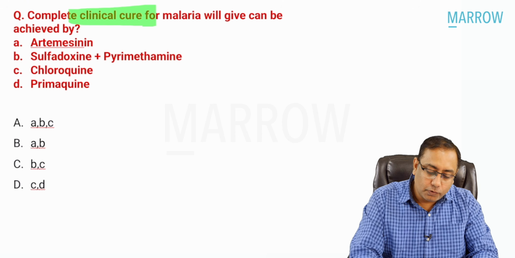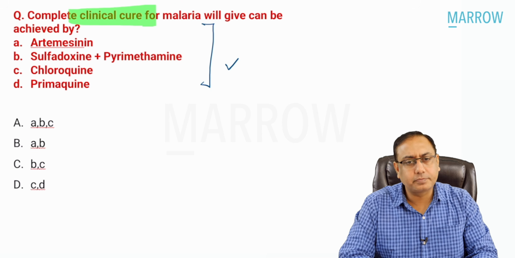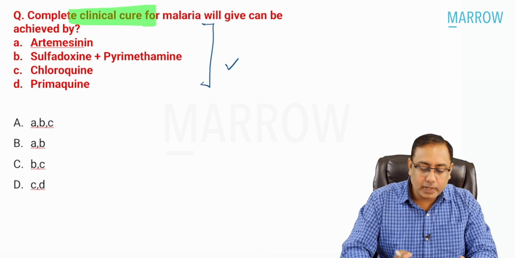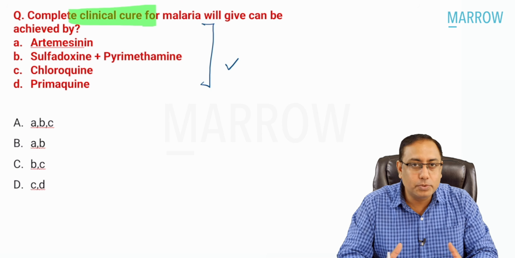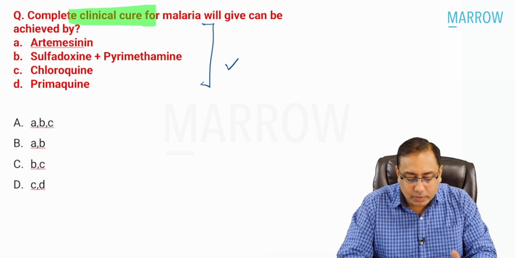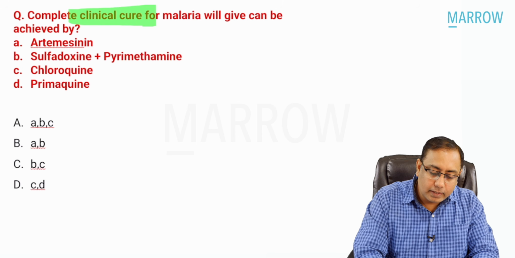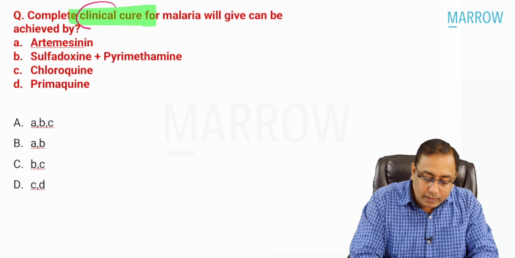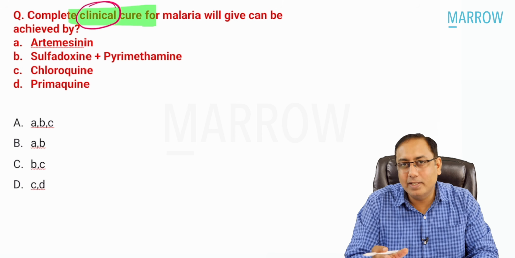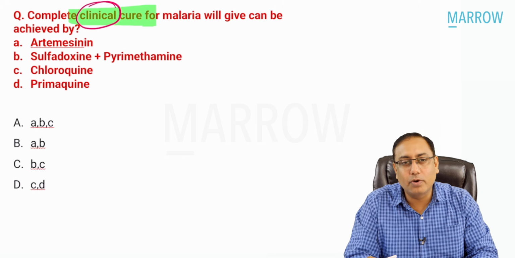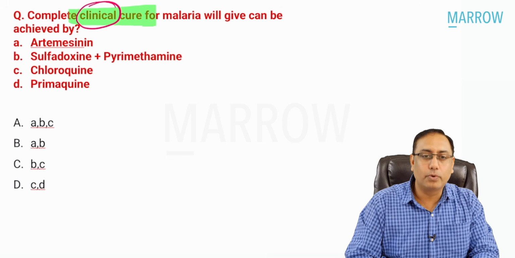If it was all 4, we could have gone with all 4. But as per the collection from students, there were 3 options that matched. If you look at the radical cure and the clinical cure, the clinical cure is primarily with ACT, artesunate combination therapy, and with chloroquine.